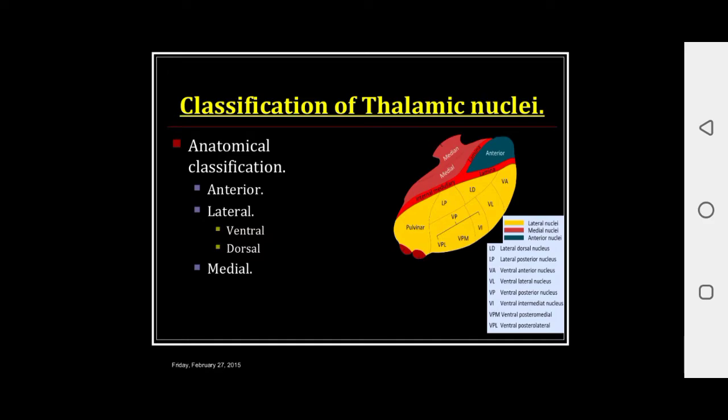The lateral group is further divided into a ventral group of nuclei and a dorsal group of nuclei. Actually, thalamus is a mass of grey matter, and there are various types of nuclei present in the thalamus.